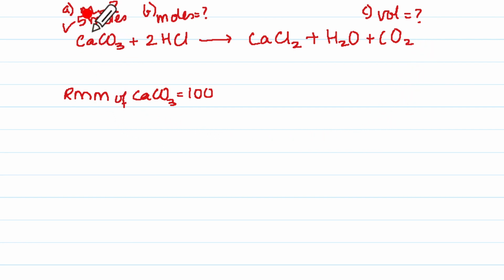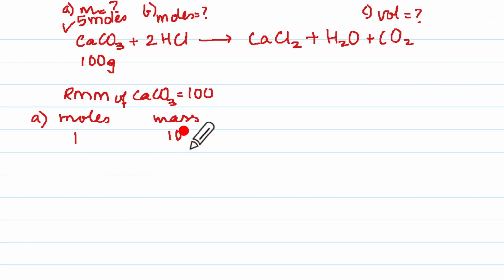So we write for mass, the RMM has been given, so we write here GMM, which will be 100 grams, and this is 1 mole of it. So we are going to make 2 columns. We will write number of moles and we write the mass. Now if it is 1 mole of CaCO3, its mass is going to be 100 gram. But if it is 5 moles, then how much? So this will give us 100 into 5, which is equal to how much? 500 gram.